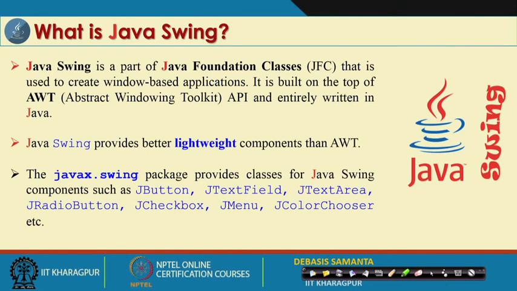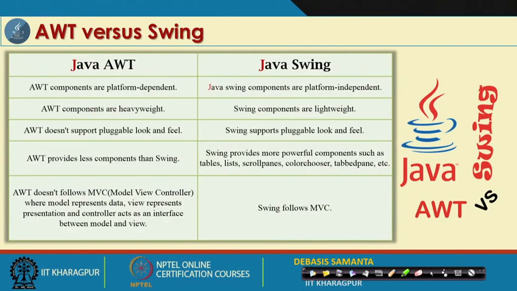Definitely, it has more advantages, and first of all, all the components that will appear in an interface look much more elegant than the components that we can develop using AWT. Anyway, there are some salient differences between the two, that is AWT and swing. The first thing is that AWT components are platform dependent. This means that a Java environment is required in order to run all those things. No other environment you can use. However, Java Swing is platform independent. Whatever the environment, you do not have to bother, you can use it.